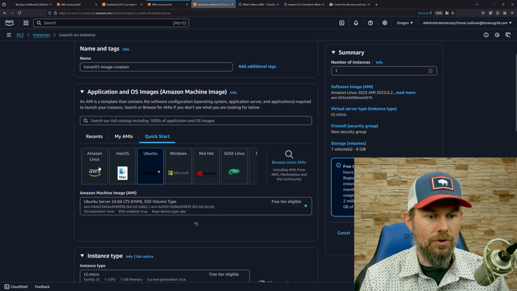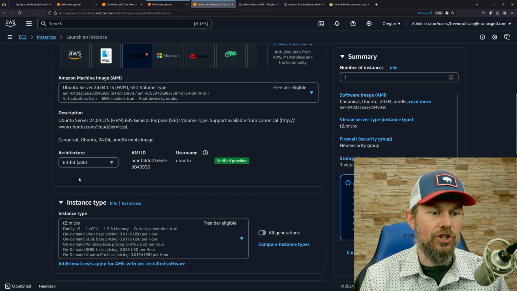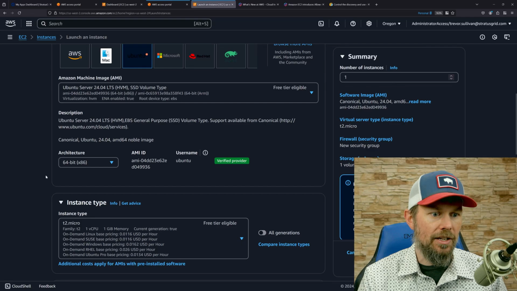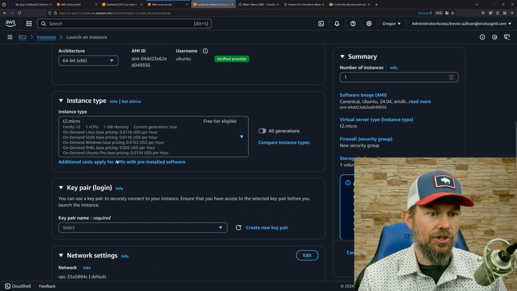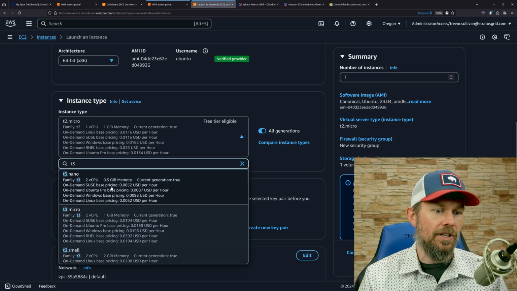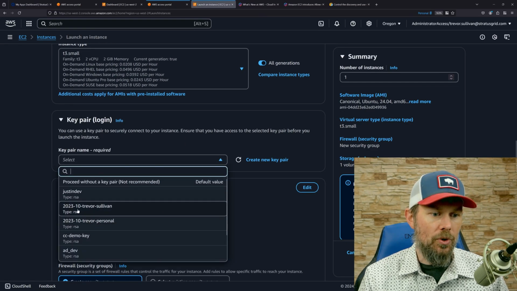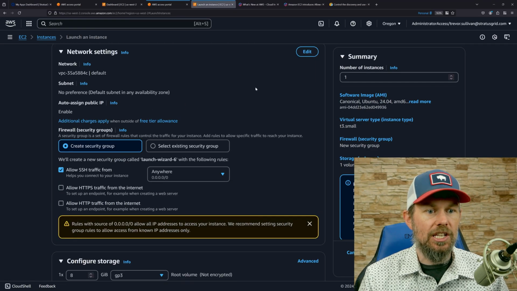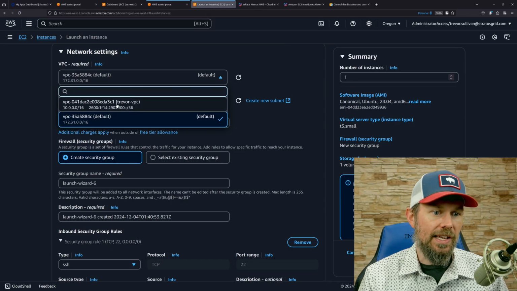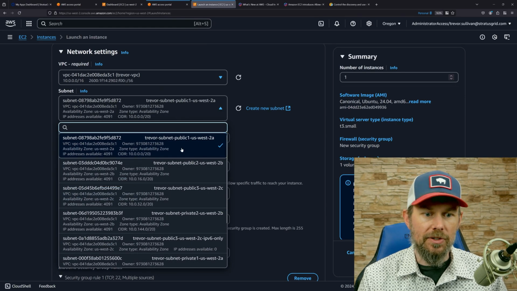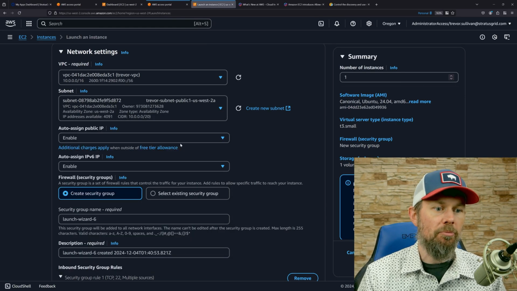We're going to use an Ubuntu base image here. We'll just use an Intel AMD 64-bit architecture and something like a T3 small instance type. Then we'll choose an SSH key pair right here. We'll choose a VPC. Doesn't really matter as long as you have a VPC that has a public or private subnet.